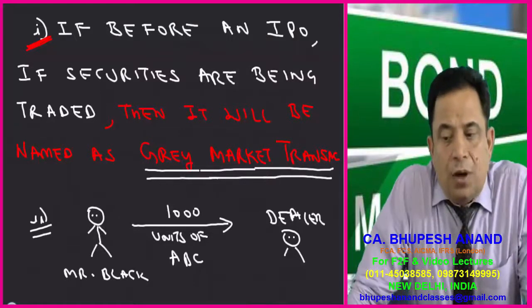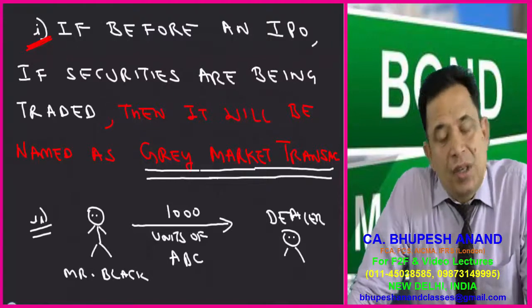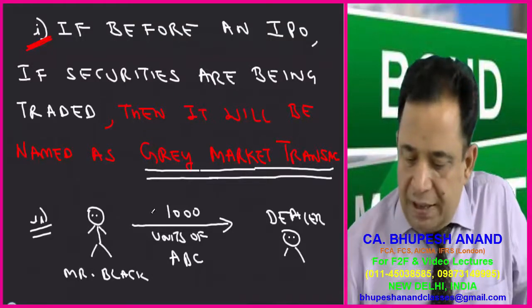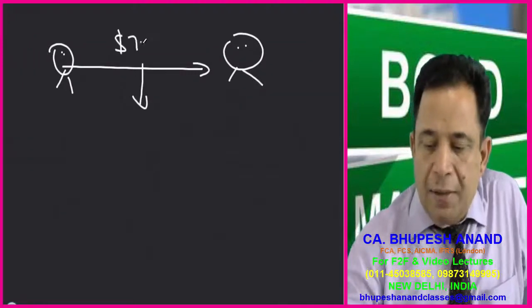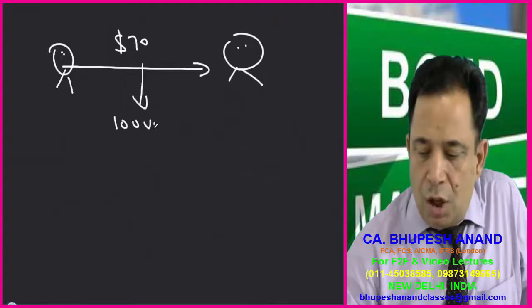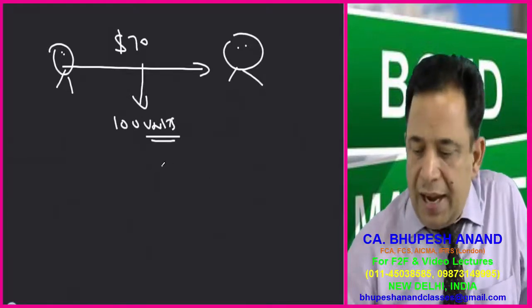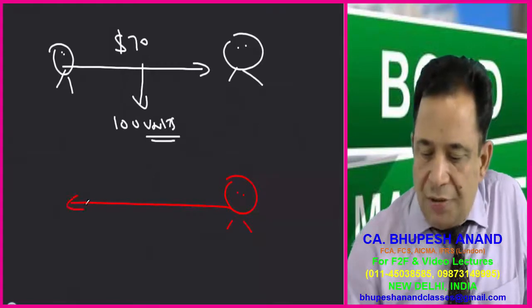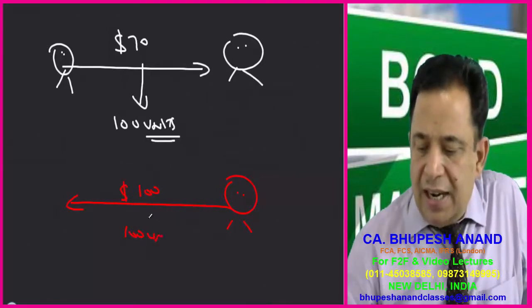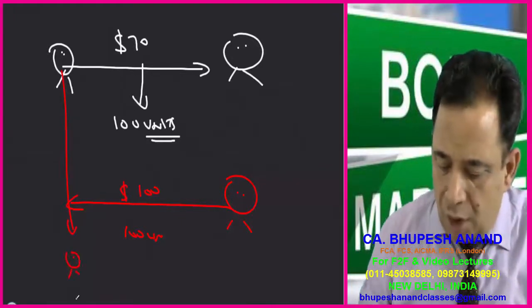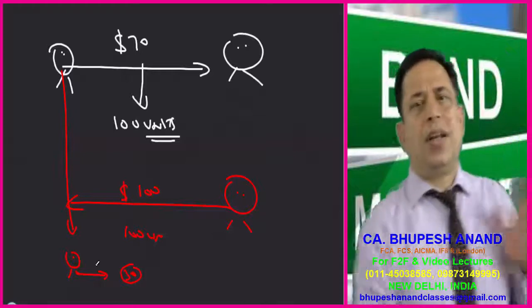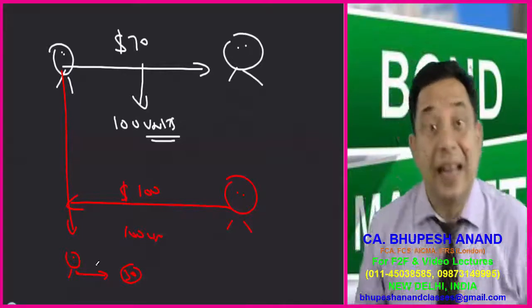If securities are being traded before an IPO, then it will be named as a gray market transaction. Let me tell you the example. This person wants to buy from a dealer before the IPO, and let the rate be 70, and he has purchased 100 units of fixed income securities. And after the IPO, if the rate was 100, then he can sell at the rate of 100, and this person can enjoy a profit of 30. So the point which I want to tell you is, it is named as a gray market transaction.